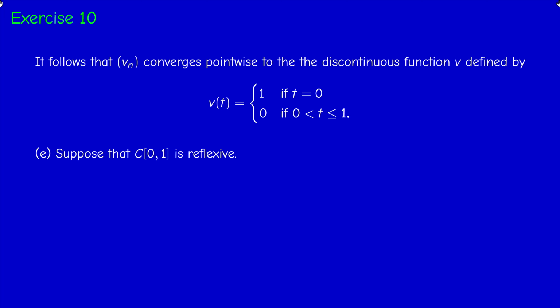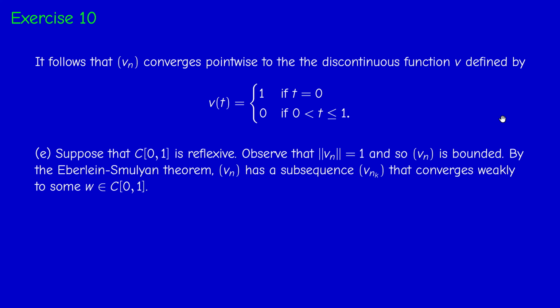Now, we have to deduce from this that C01 is not reflexive. So suppose that it's reflexive. If we consider this sequence Vn, the norm of Vn is 1, because the maximum is 1, achieved at 0. And so Vn is bounded. So if C01 was reflexive, then Vn, which is bounded, should possess a weakly convergent subsequence, Vnk, that converges to some limit W. The limit must be in the space, so it's necessarily continuous.